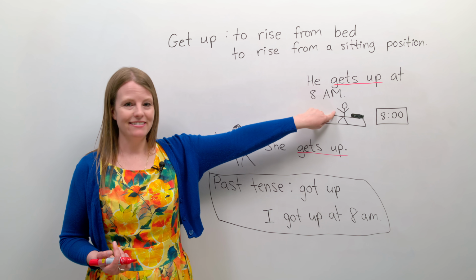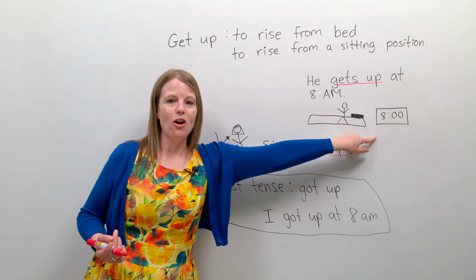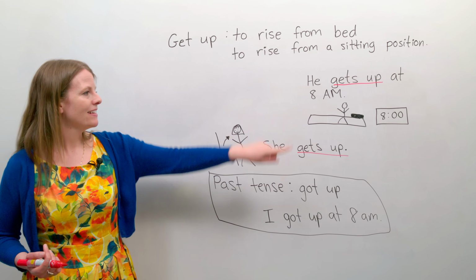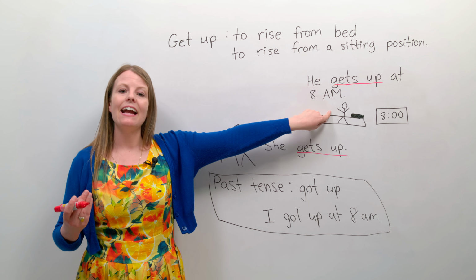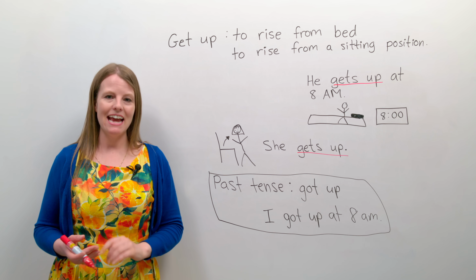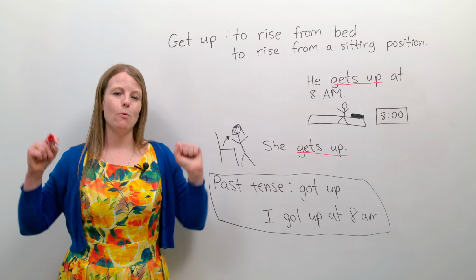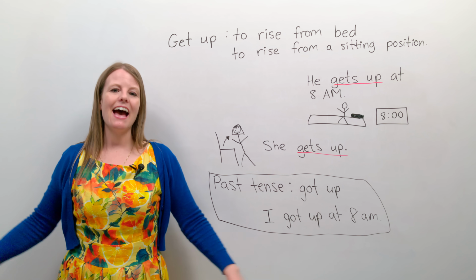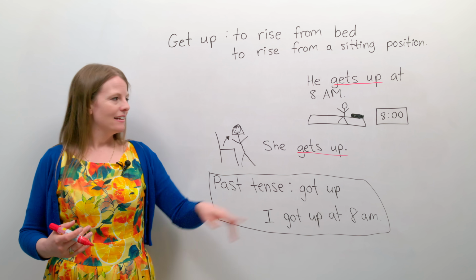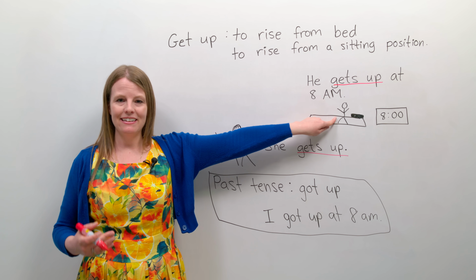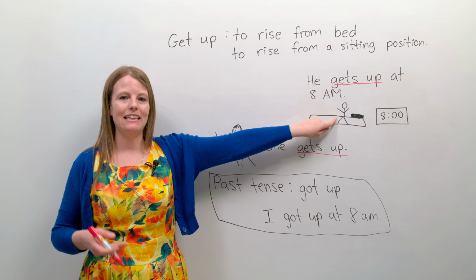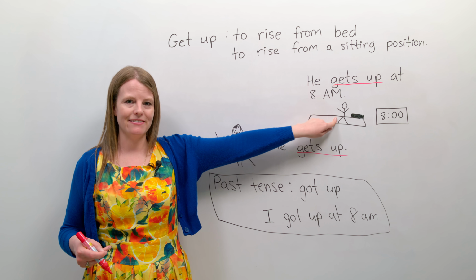This is a man. It's 8 o'clock in the morning. He gets up at 8 a.m. This means he wakes up at 8 a.m. He is not sleeping. He gets up. He rises from his bed.